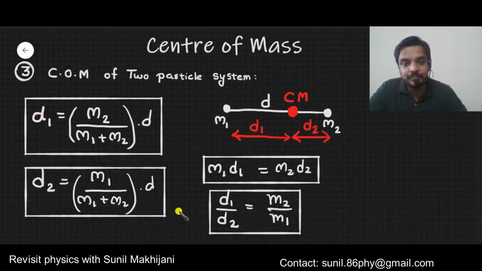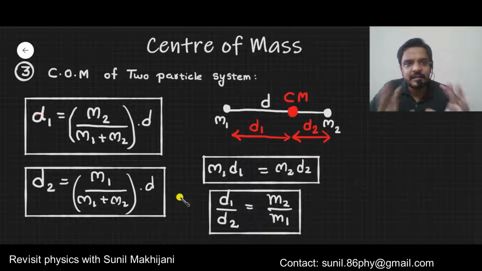So I can say the ratio of distances is equal to the inverse ratio of the masses. Remember all these points. It's the center of mass of a two particle system. Now I'm moving to the next point.